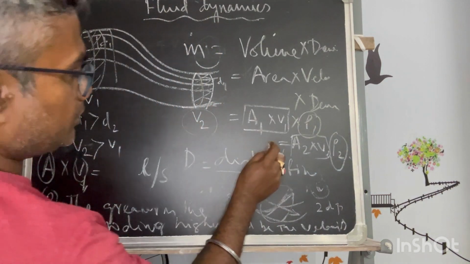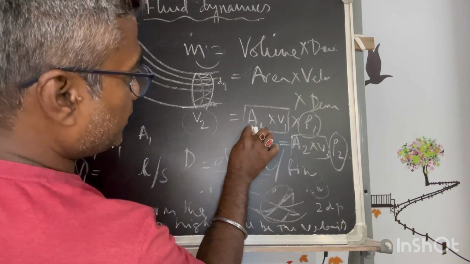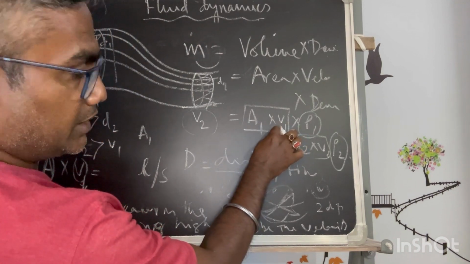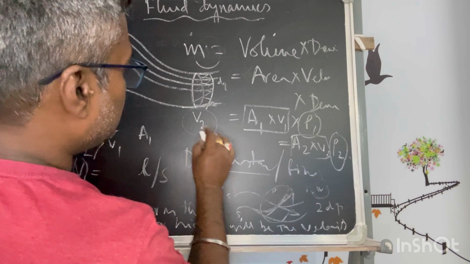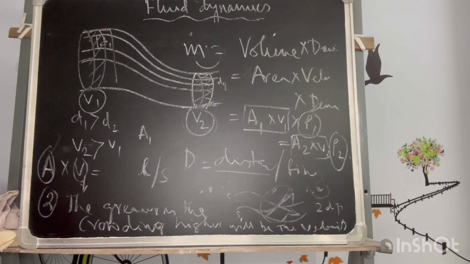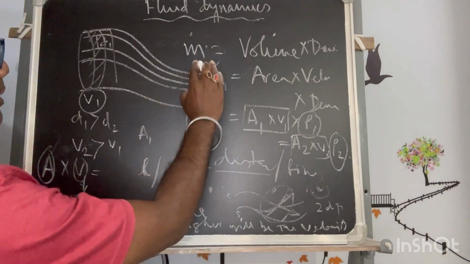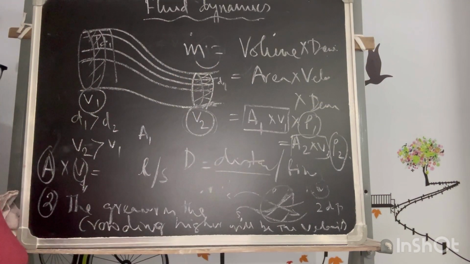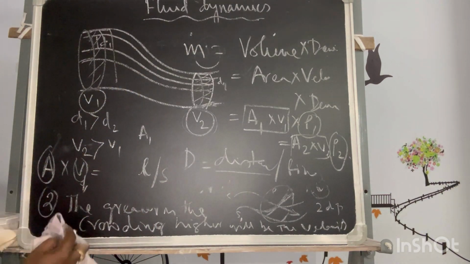Now to reduce it as a whole, if A1 is more, V1 is less. If A2 is less, V2 will be more. So that's why the velocity here will be more than the velocity here. That means the more crowded the streamlines, the greater the increase in velocities. Understand? So this is the second property.